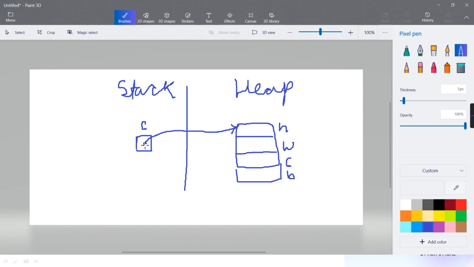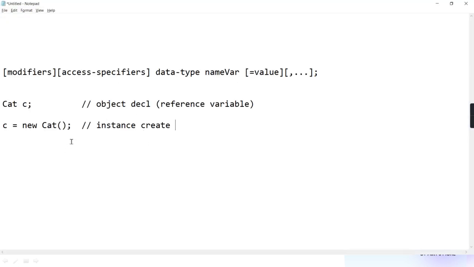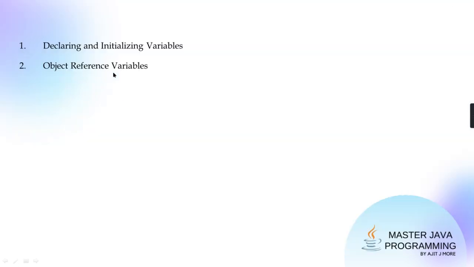You got it? Are you understanding or not? So that is the concept called the object reference variable.